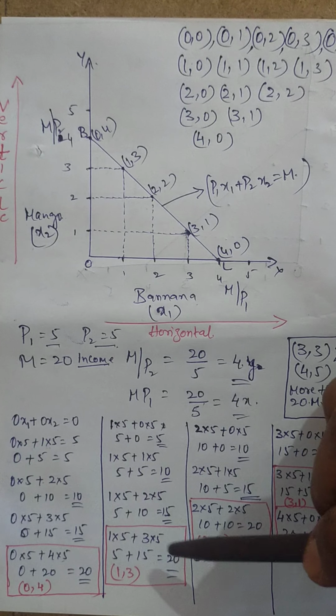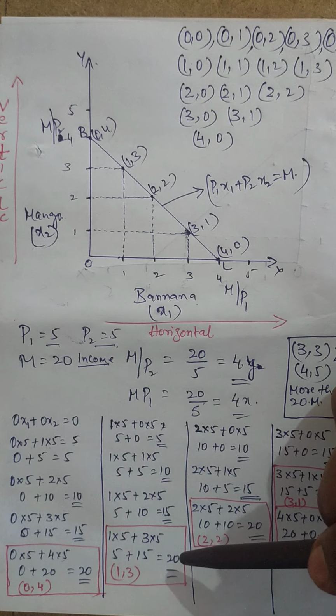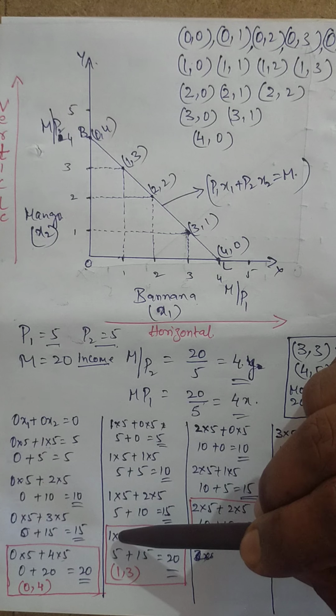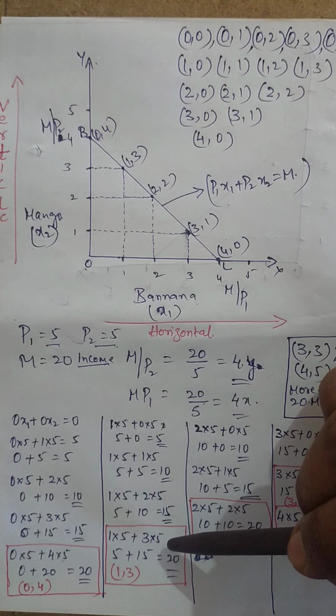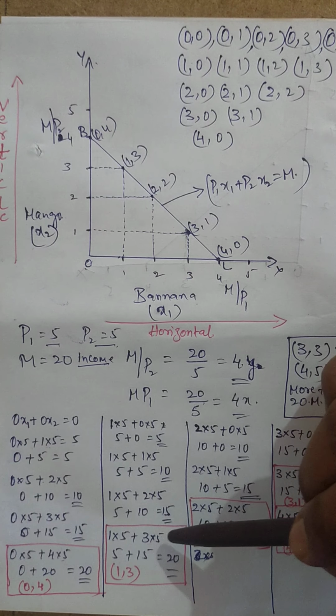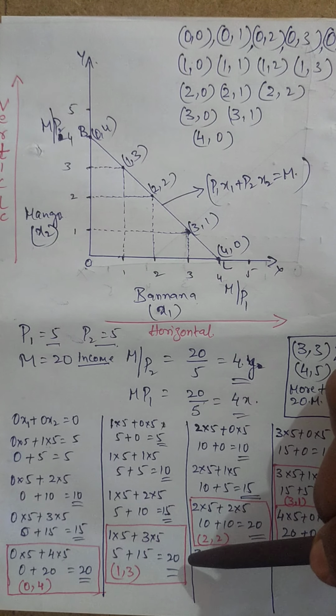Coming to the next level of combinations, or the next set of budget spent on the bundles, which is 1 unit of banana and 3 units of mango. If you have this particular combination, 1 into 5 plus 3 into 5, which becomes 5 plus 15, it is nothing but 20.